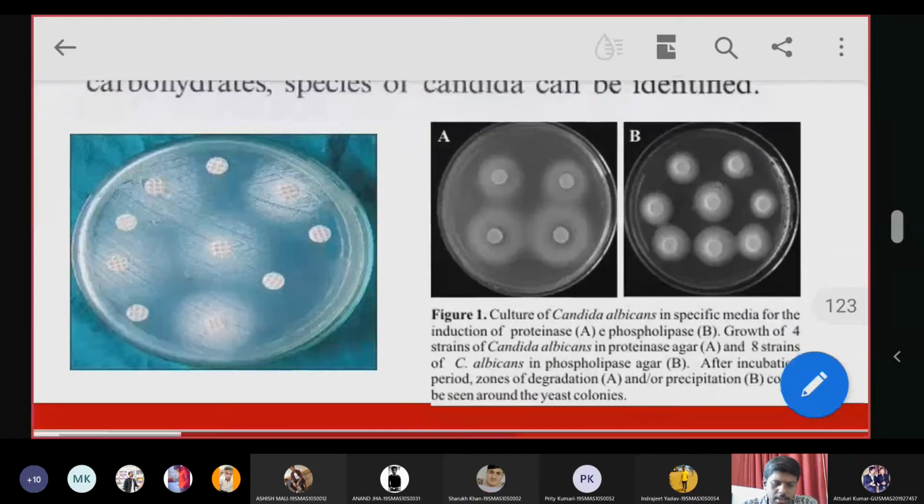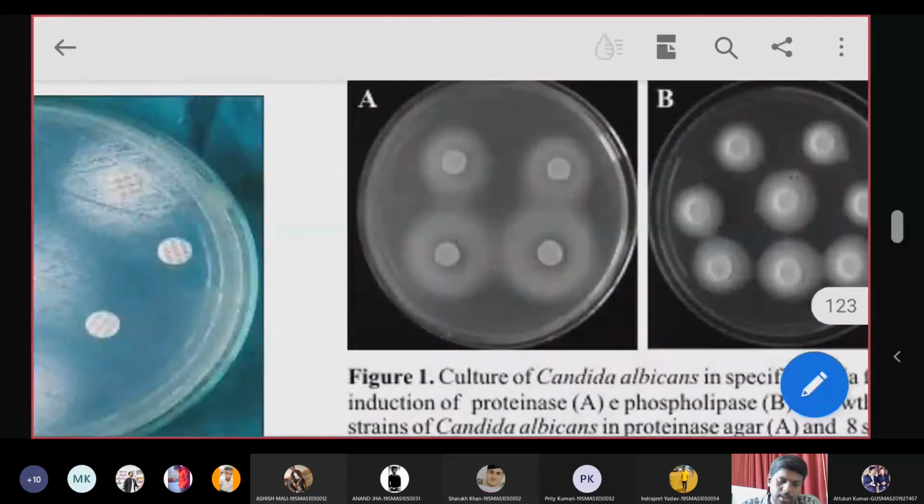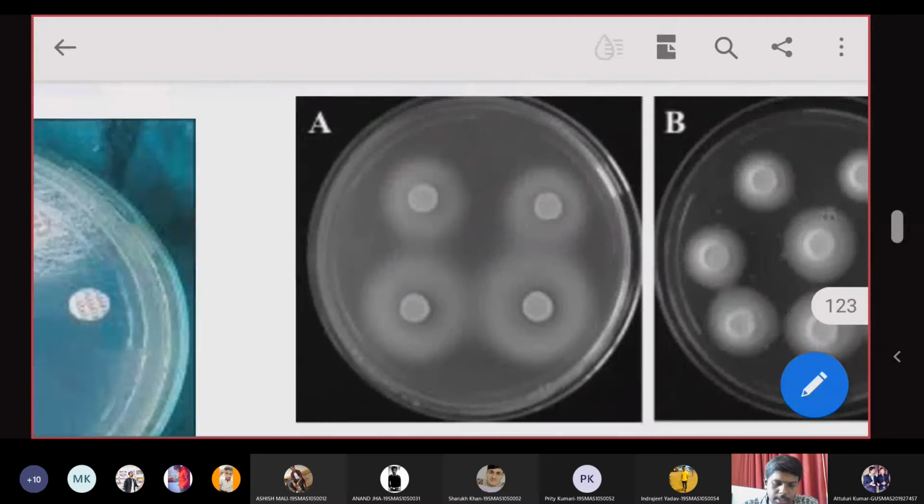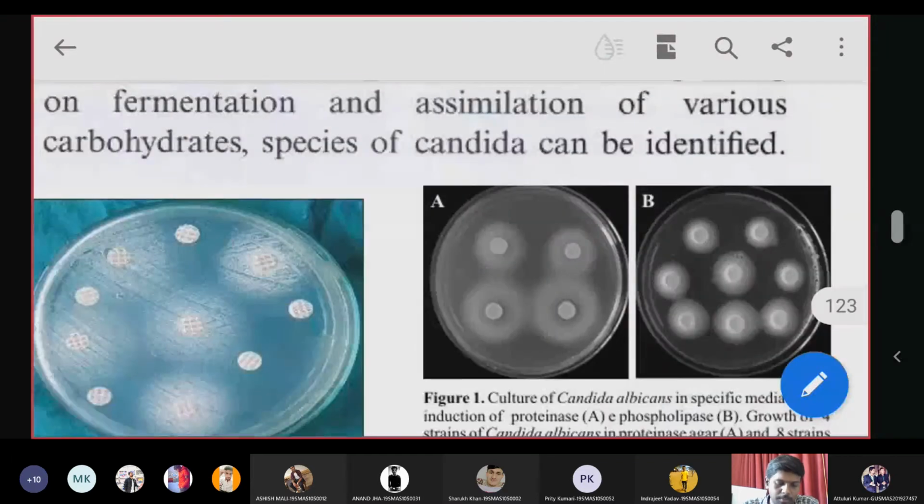So this is how the carbohydrate fermentation assimilation test looks. After a period of incubation of this Candida, you can see diffusion of colonies into this agar due to fermentation of the glucose. So this fermentation indicates positive for growth of Candida species in the carbohydrate media.